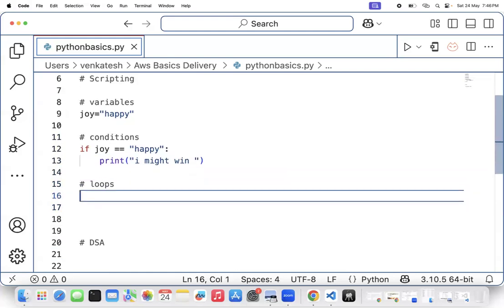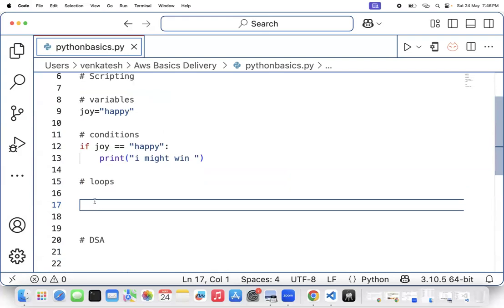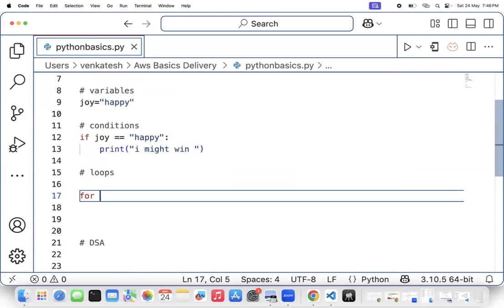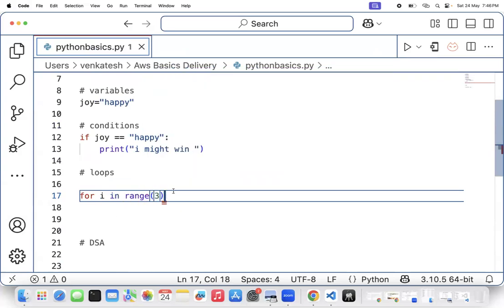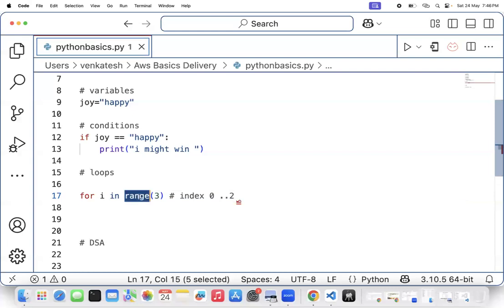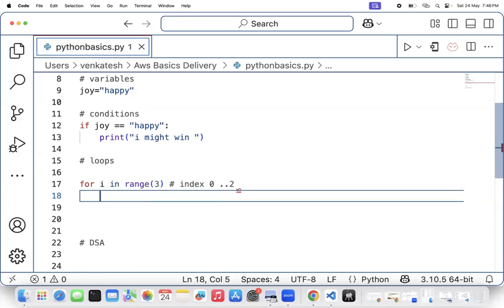We have to write an automation approach. I'll tell you what an automation approach is. I'll write a basic loop here: for keyword i in range of 3. For each iteration, range will start with index 0 to 2, so range will assign 0 to this index i, and then it will print this.